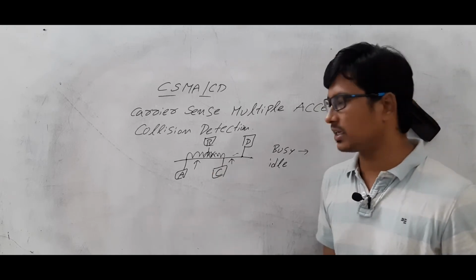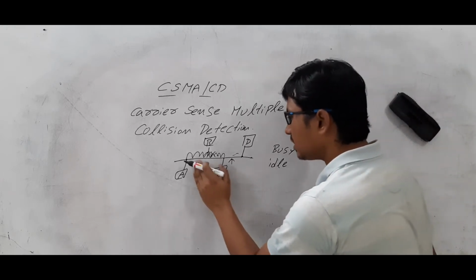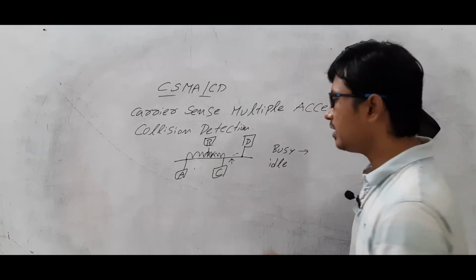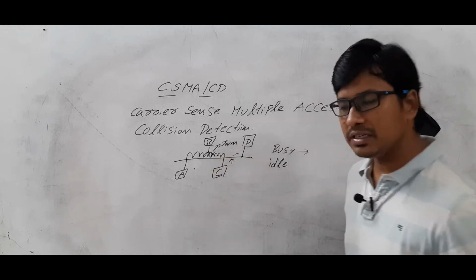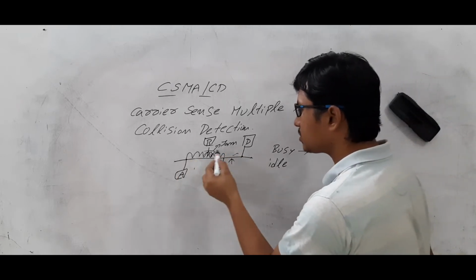Are you able to understand? Now, if these packets collide, a jamming signal will be generated and broadcast to everyone.